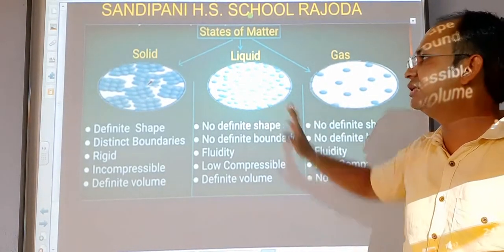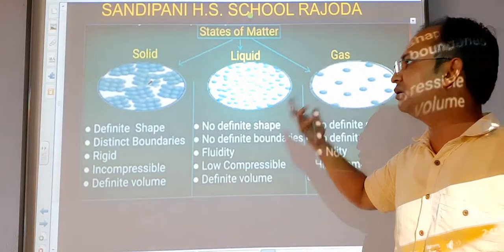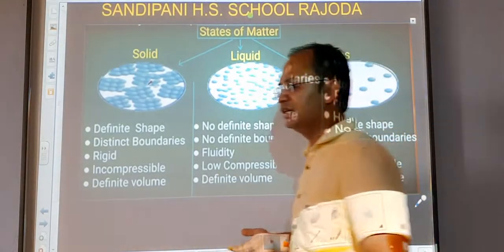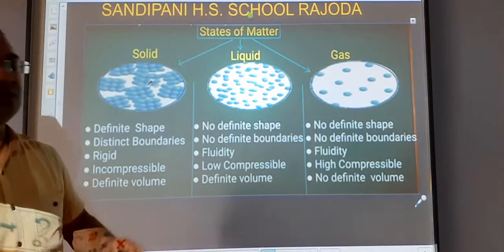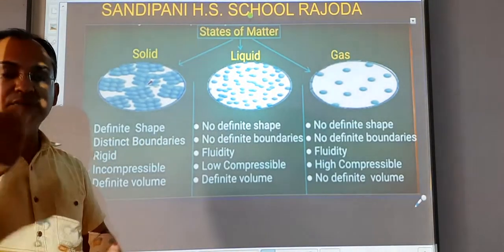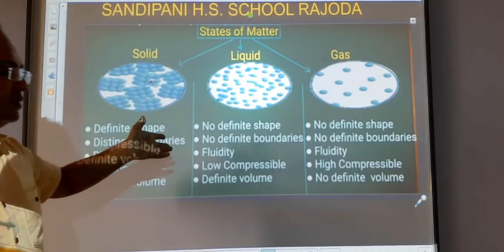You have seen all these. Now we will discuss their characteristic properties. If it is solid, then why? What is the reason behind being solid? If it is a liquid, then what is the reason? And gases, and what are their different properties? Why do they become so? Let's discuss them one by one.